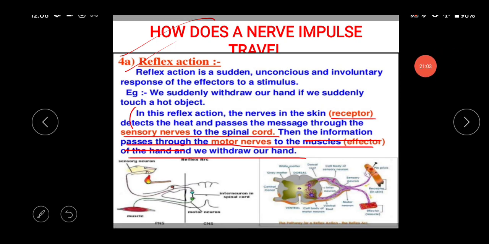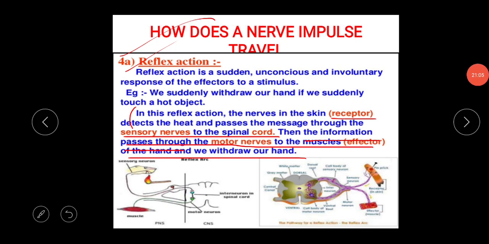I am repeating again what the pathway is. In the reflex action, the nerves in the skin have their own receptor. This receptor detects the heat, detects the stimulus, and passes the message instantly and spontaneously through the sensory nerves to the spinal cord. After that, the information passes through the motor nerves to the muscles of the hand and we withdraw our hand. So this is an instant, involuntary process which occurs without thinking.